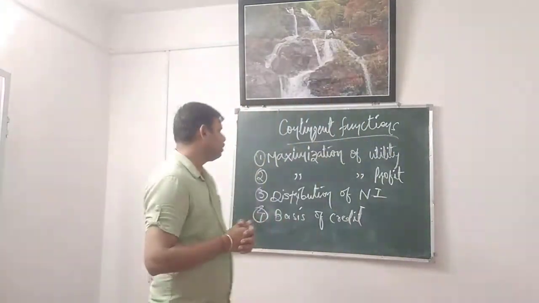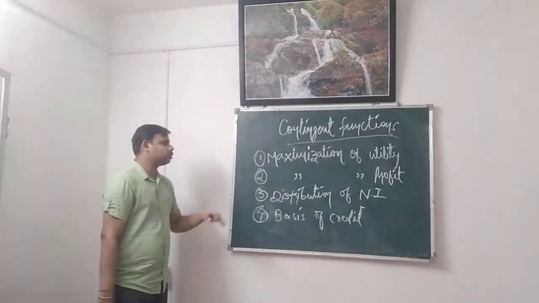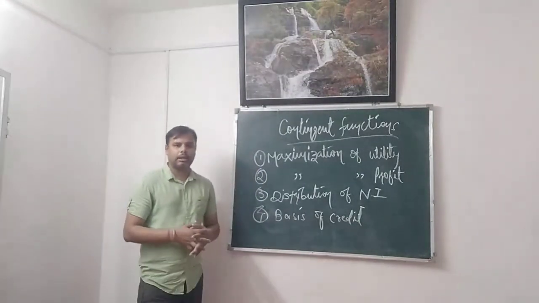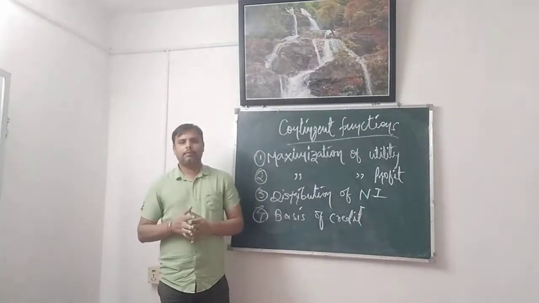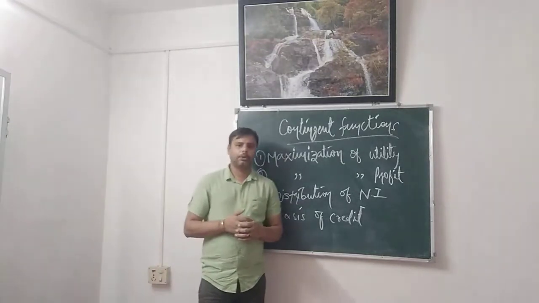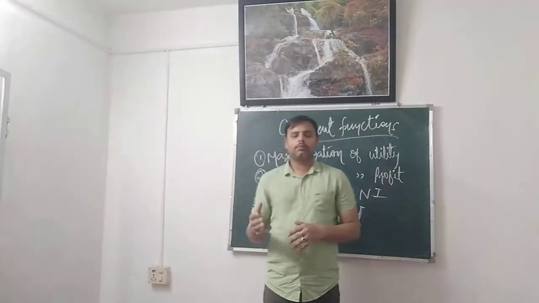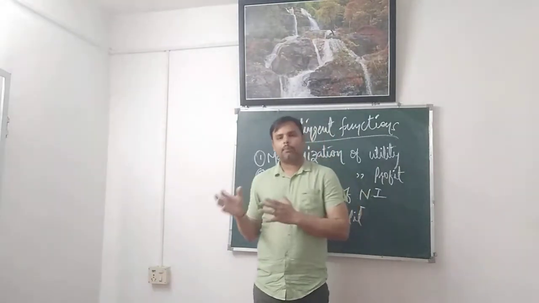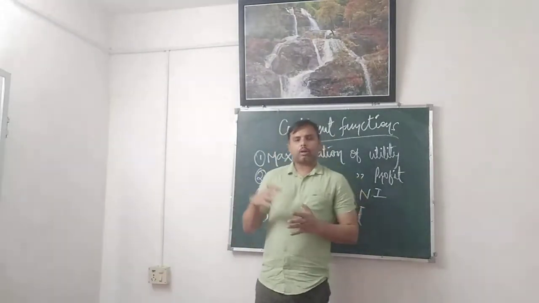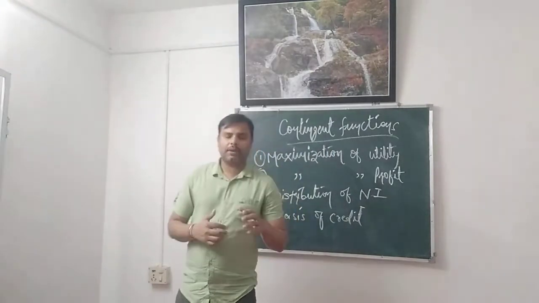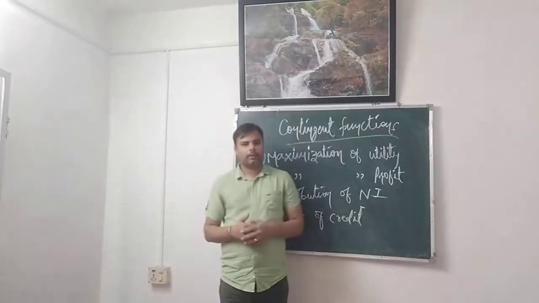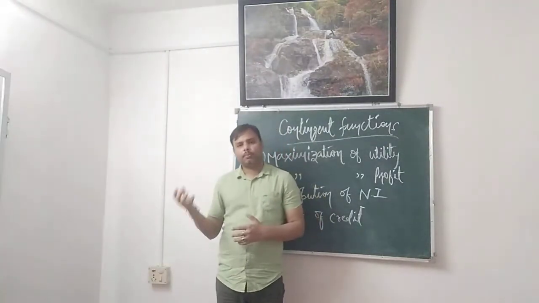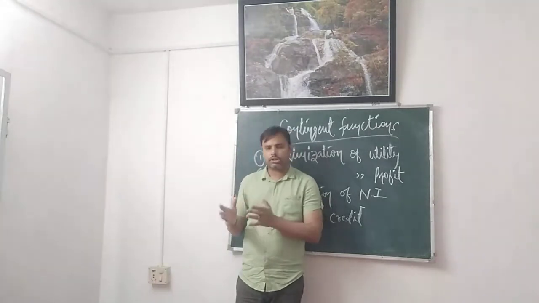So in this chronology, we will see the first point, that is maximization of utility. Since we are dealing with economics, we need to understand the importance of money for a producer, for a consumer. Money has a different role for different persons. For a beggar, money would be a different thing. For a cobbler, for a vegetable seller, for a millionaire, money would be a different thing. So money plays a prominent role from person to person, from profession to profession.